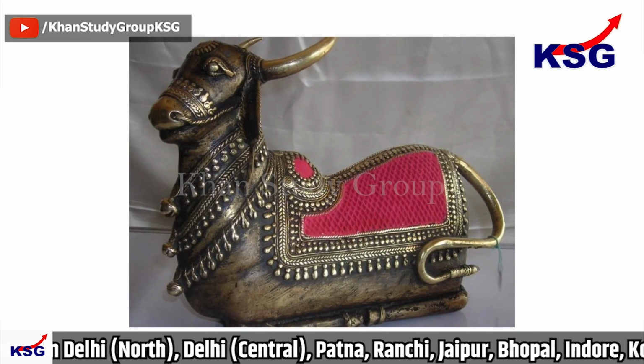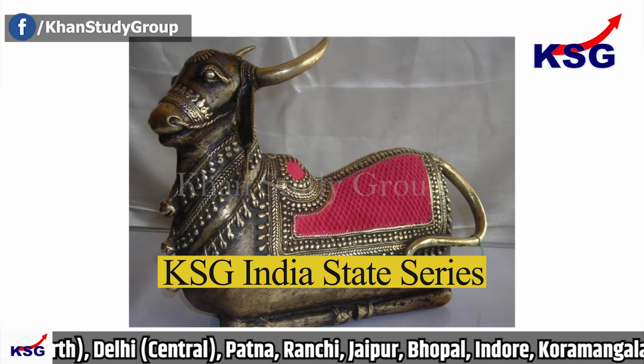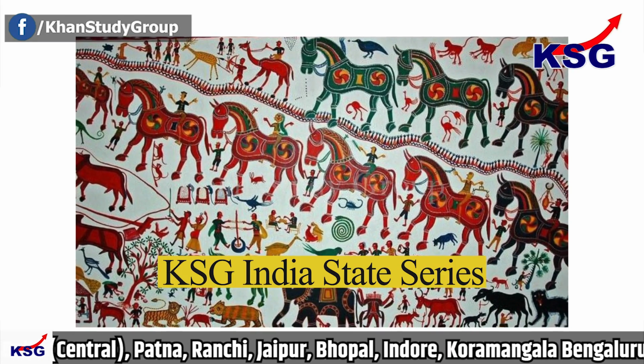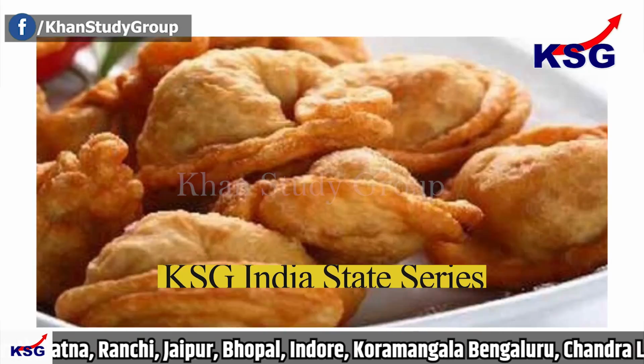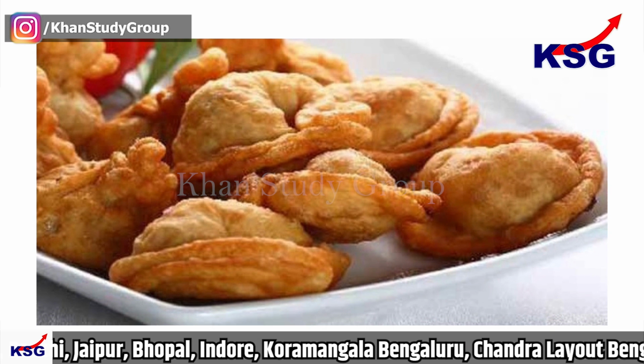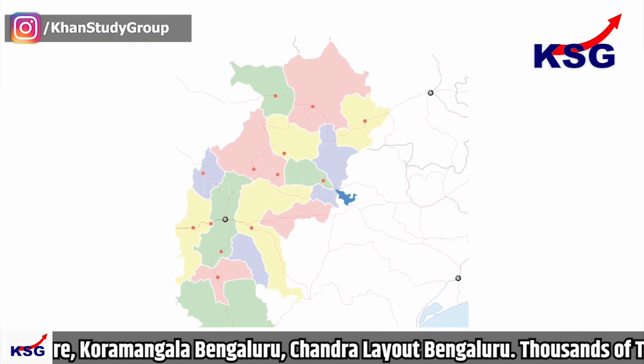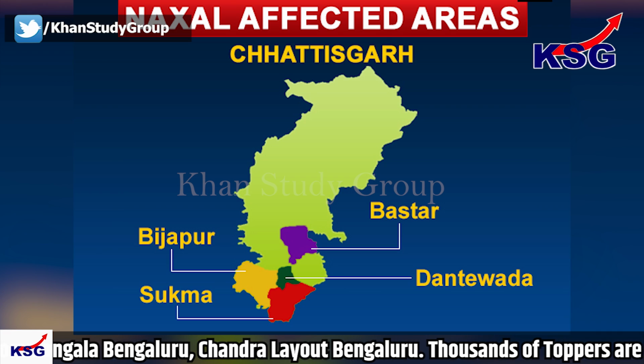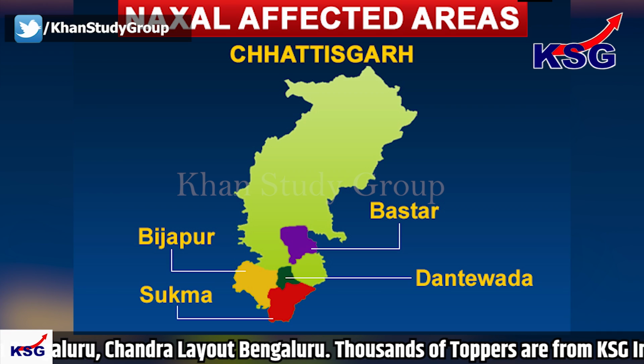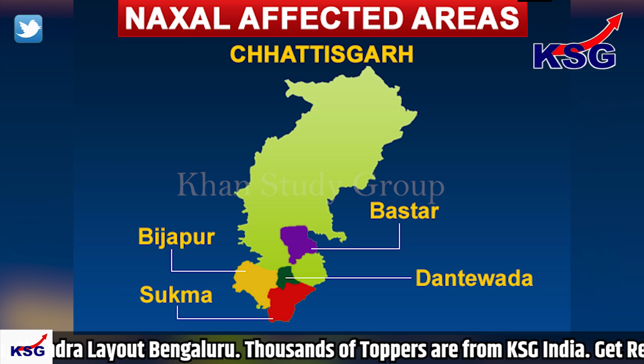Dhokra or bell metal is one of the earliest known methods of metal casting. Pithora paintings are a common traditional art forms. The kusli sweet dish is a popular delicacy of the people of the state. Chhattisgarh has one of the major concentrations of tribal population, and it is also one of the most left-wing extremism affected states.